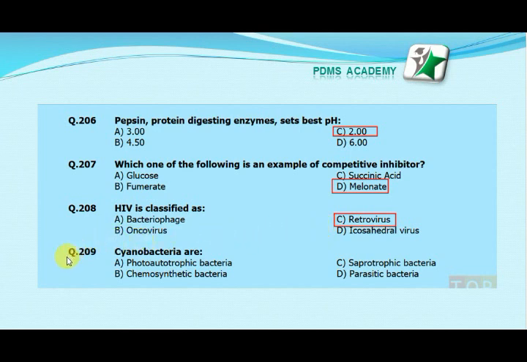Our next MCQ is: cyanobacteria are option A, photoautotrophic bacteria; option B, chemosynthetic bacteria; option C, saprotrophic bacteria; option D, parasitic bacteria. Our correct answer is A, photoautotrophic bacteria.